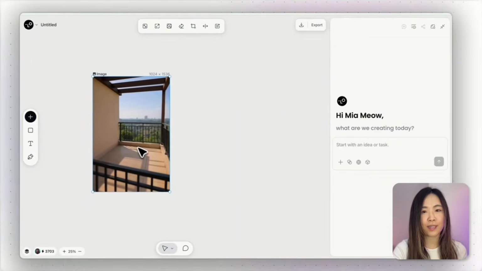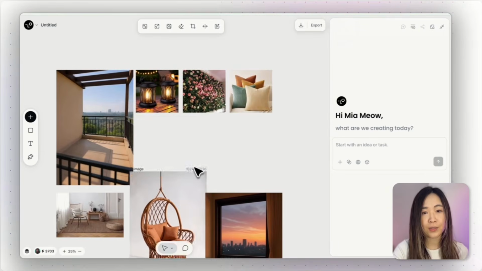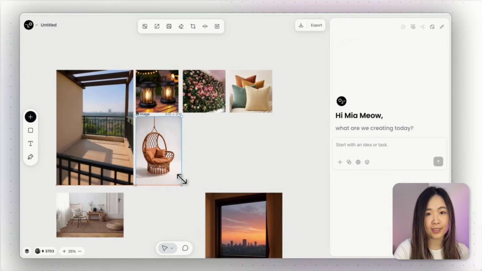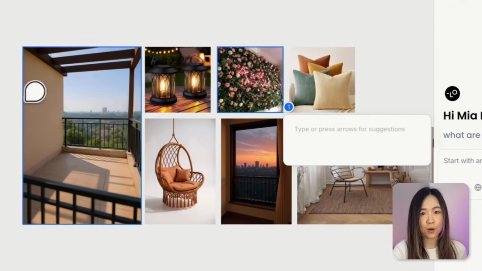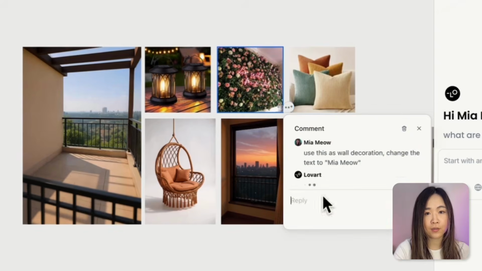I've also gathered a lot of furniture and accessories online that I think will work well with it. So let's toss them all in. Here we can also rearrange everything so it's easier to see and organize. For this design, first I want to use this wall decoration in the balcony. I'll say use this as wall decoration and change the text to meow meow.